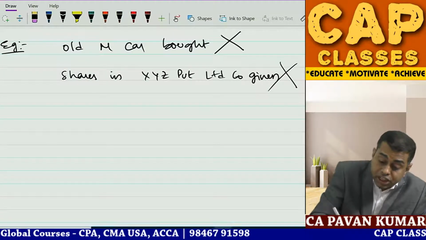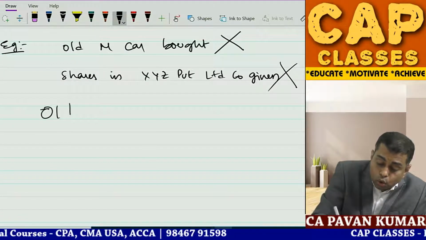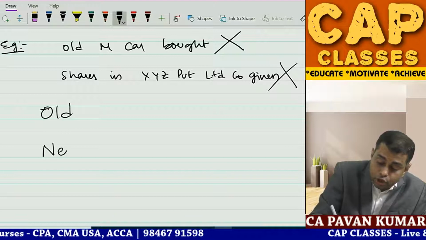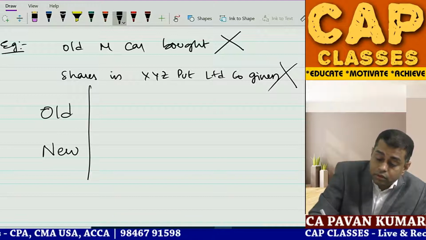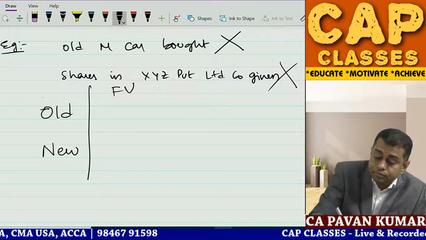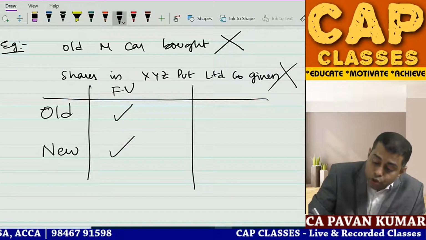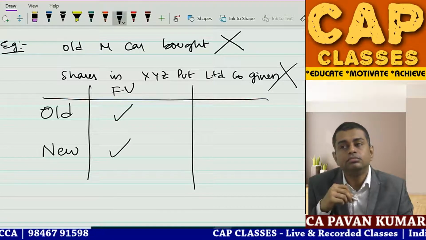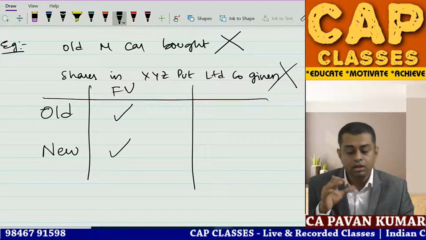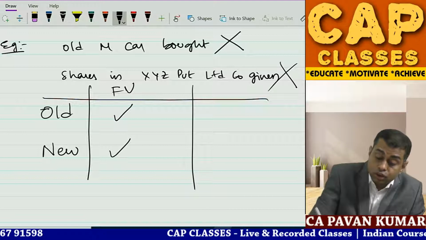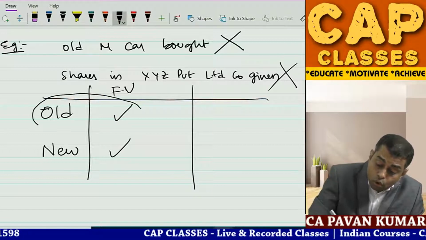So one situation is old fair value available, new fair value available. Old machine fair value available, new machine fair value available. So take old fair value.